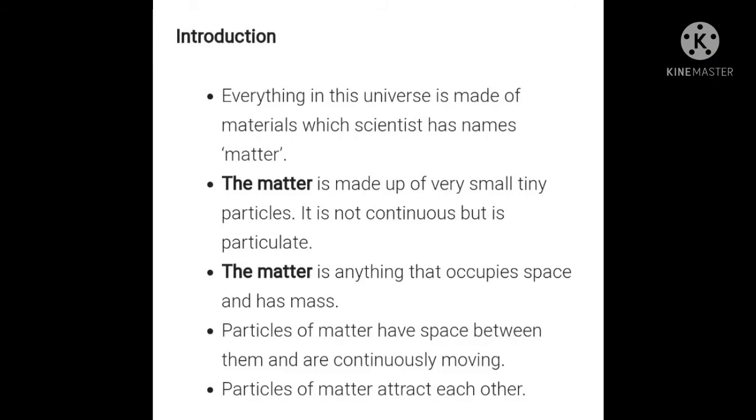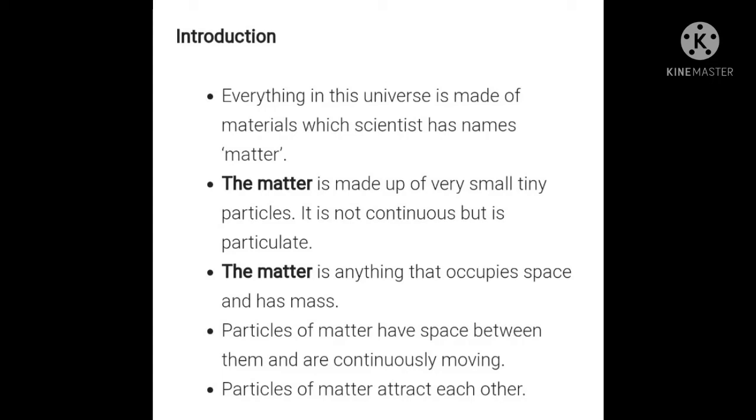As we all know, our chapter is all about matter and its surroundings. So firstly, it is very important that we should know what actually this matter is. Matter is any substance that has mass and occupies space. Mass means any substance which is kept, you can tell a group of people or a single person. So any substance that has mass and occupies space is called matter.